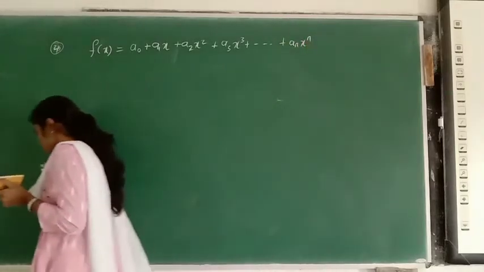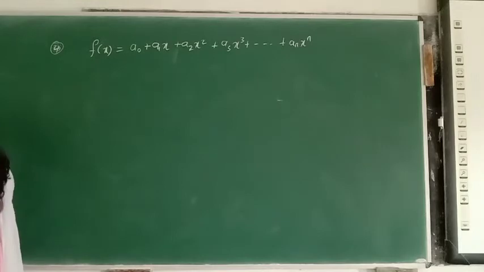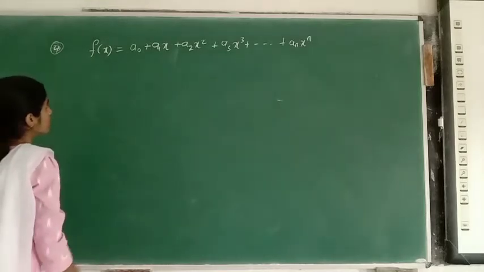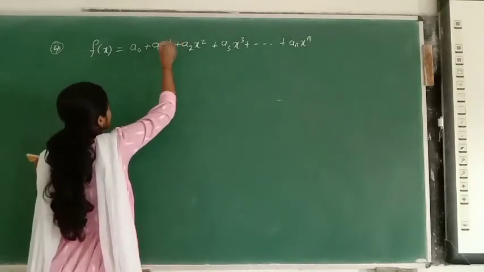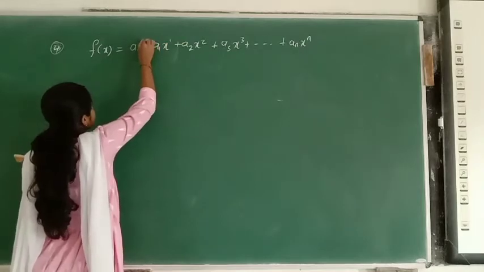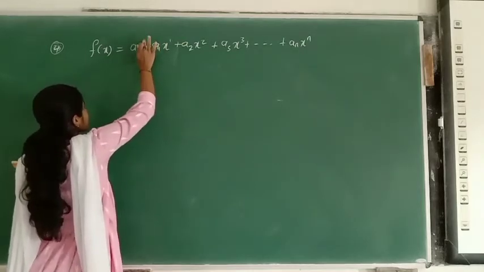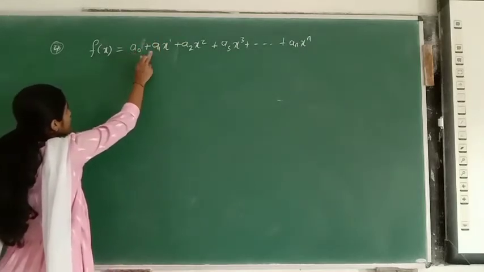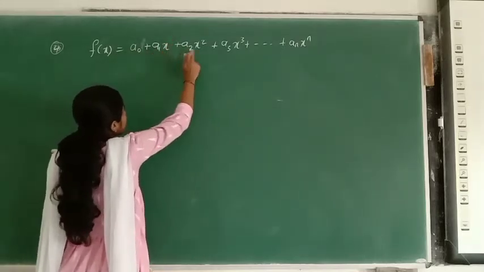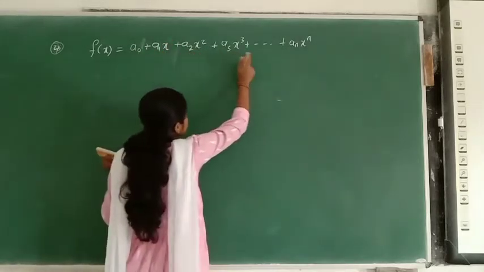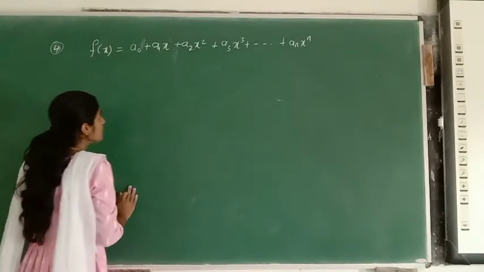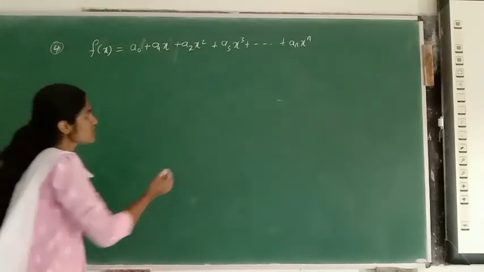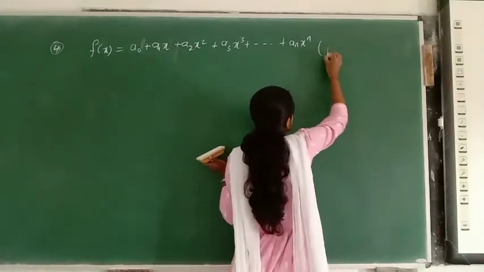This is the general form of the polynomial function. Here the first term has x power 0, and anything to the power 0 is 1, so nothing appears there: a0 plus a1x plus a2x square plus a3x cube and so on up to an x power n. This is the polynomial function. Very important.